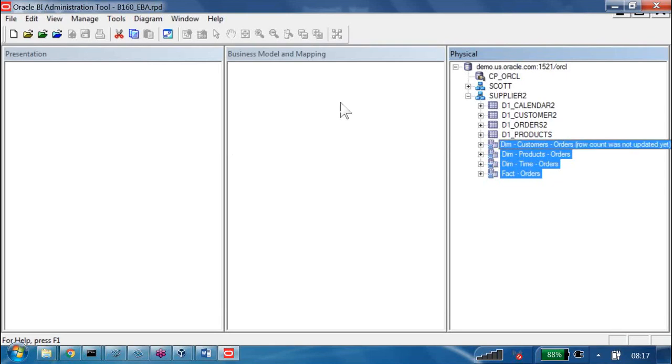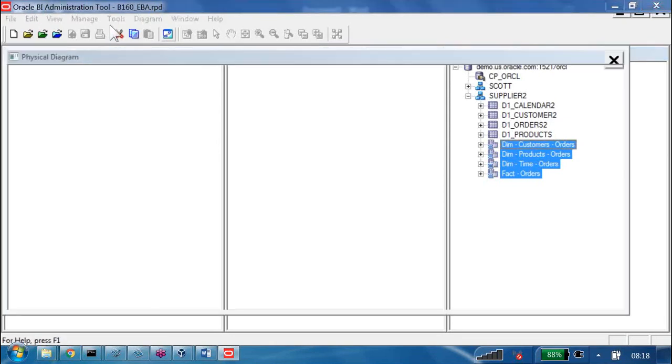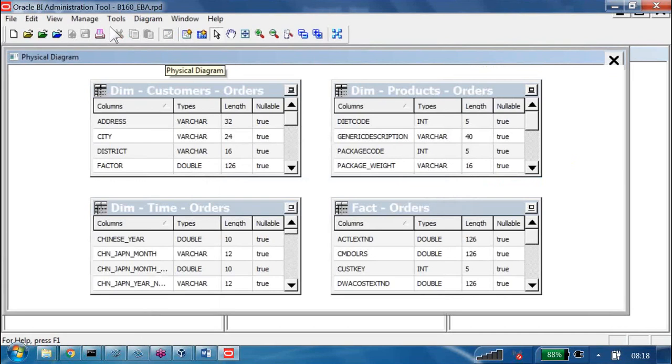So I am selecting all the alias objects. As you know already, what is this? The physical diagram. We are going to the physical diagram, and it opens everything. Now we know we have to start from the foreign key table and end with the primary key.